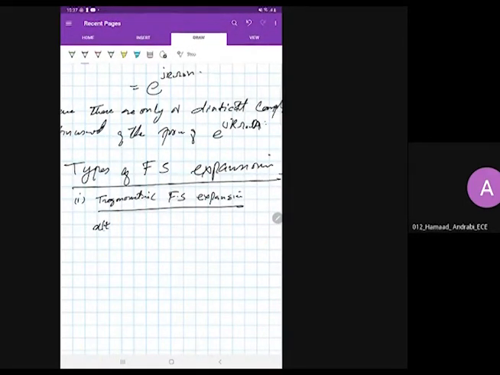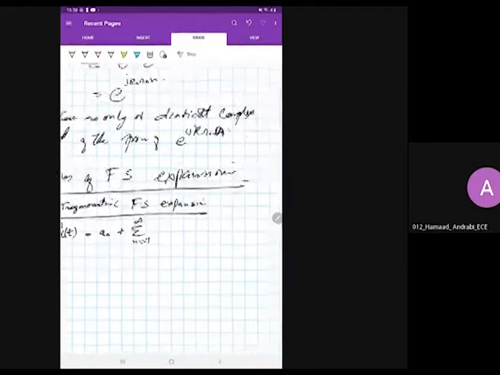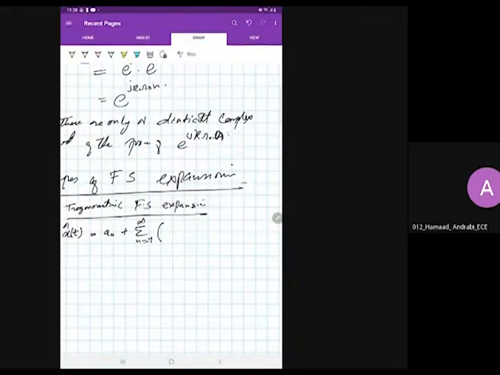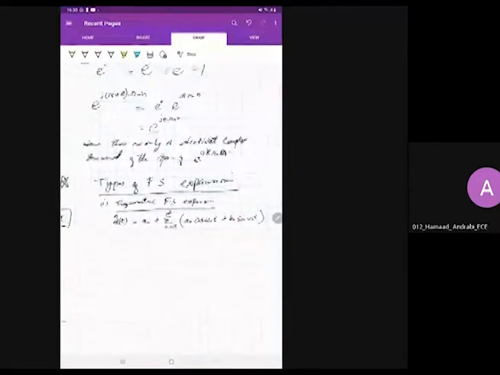In the trigonometric Fourier series expansion, for a continuous time signal, you write x of t will be equal to a naught plus summation of n equal to 1 to infinity, because we assume that the signal has an infinite number of harmonics. So it is considered as a summation of sine and cosine terms: a n cos n omega naught t plus b n sin n omega naught t.